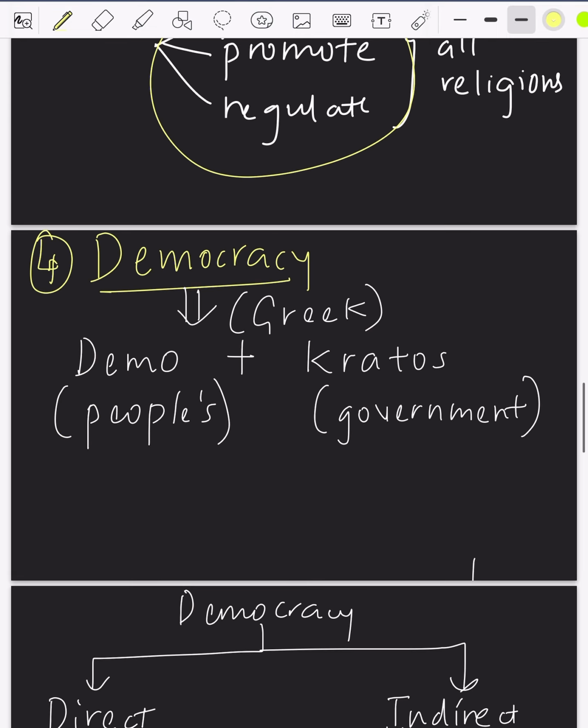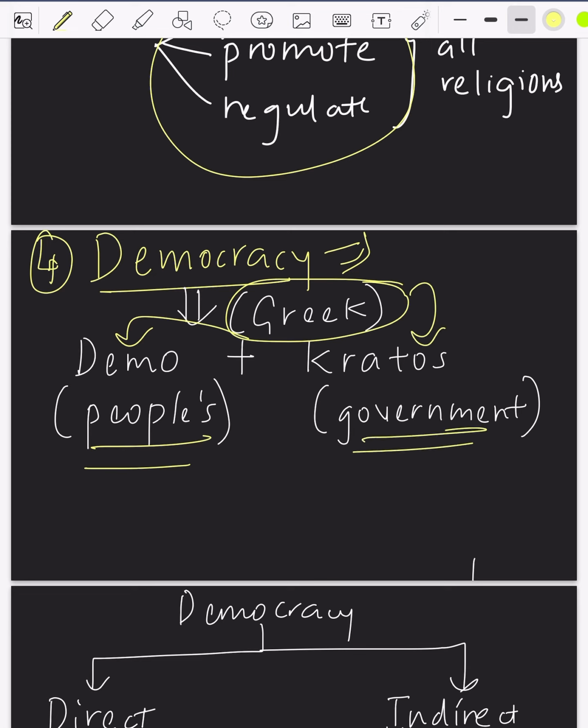Next we have democracy. Democracy is derived from two Greek words, demos, which means people, and kratos, which means government. So democracy, simply put, is people's government. That is, the government which starts with the people. People vote and elect a government. That is nothing but democracy.